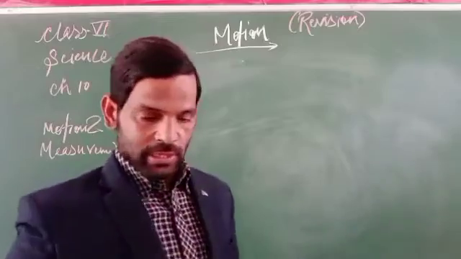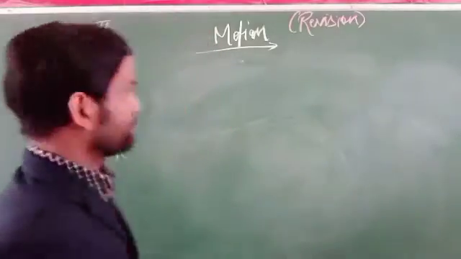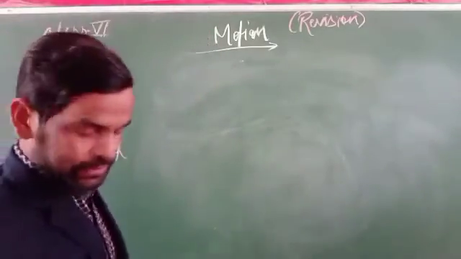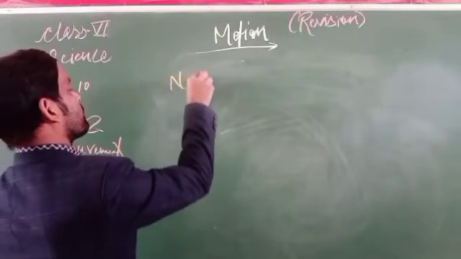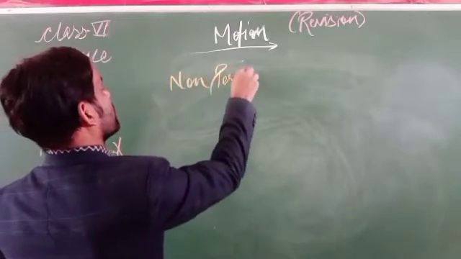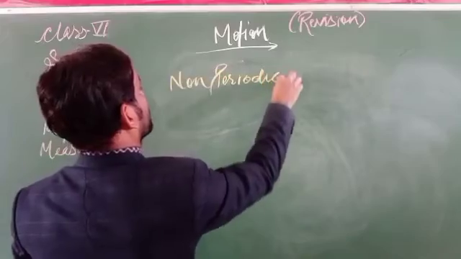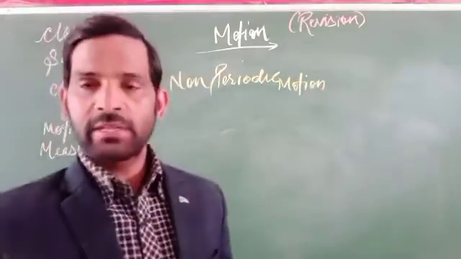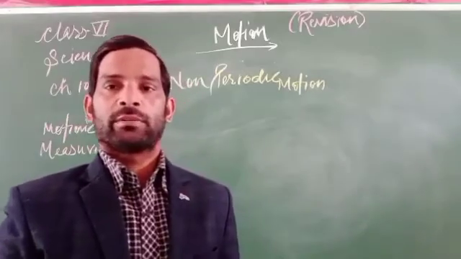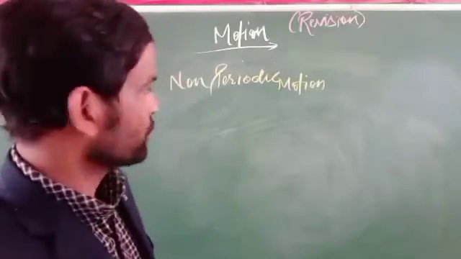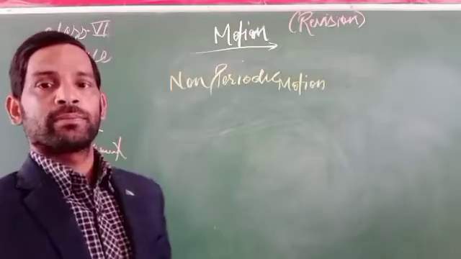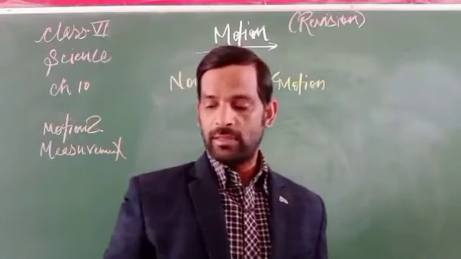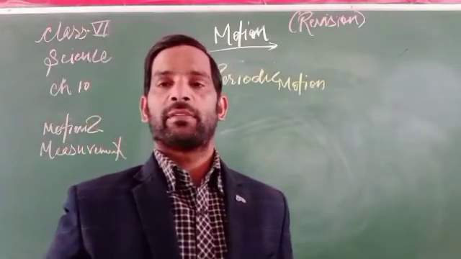Next one is non-periodic motion. What is non-periodic motion? Non-periodic motion is a type of motion in which an object does not repeat itself.